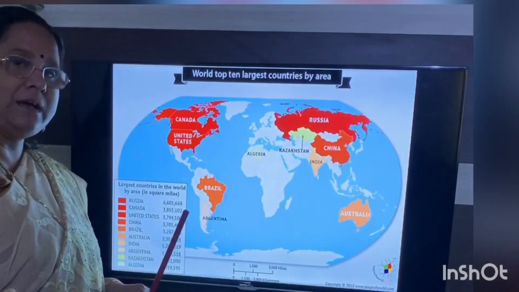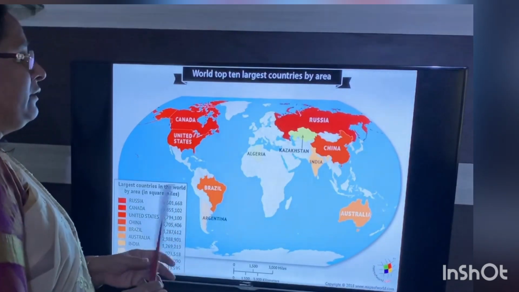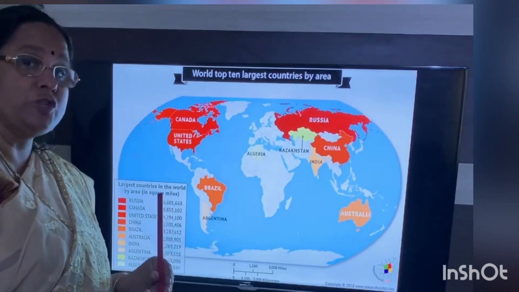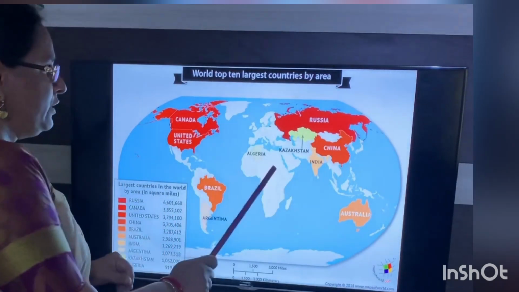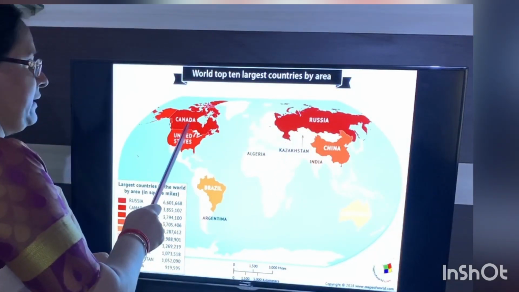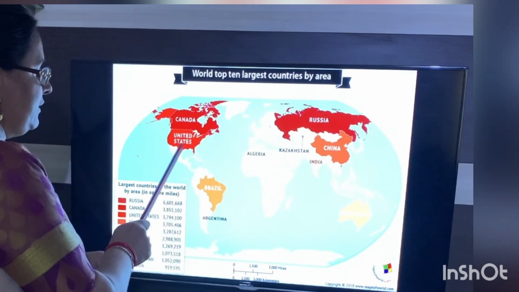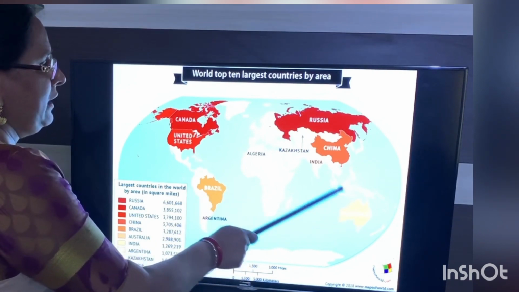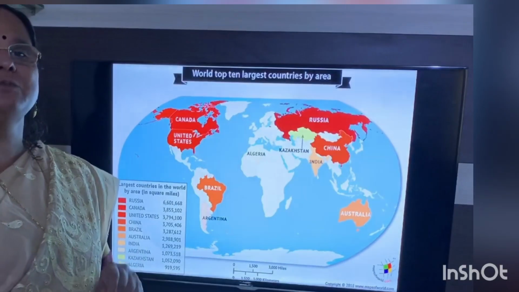Next we will learn about the extent. India occupies the 7th largest position in the world by area. First one is Russia, second one is Canada, third one China, fourth one United States, then Brazil, Australia, and India occupies the 7th largest position.